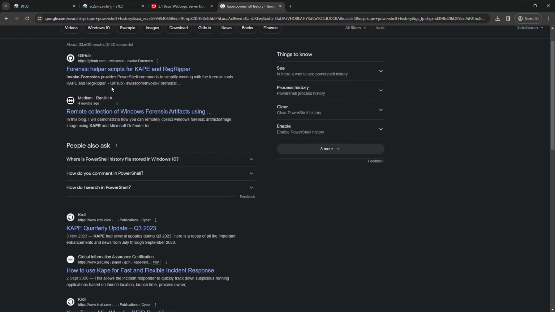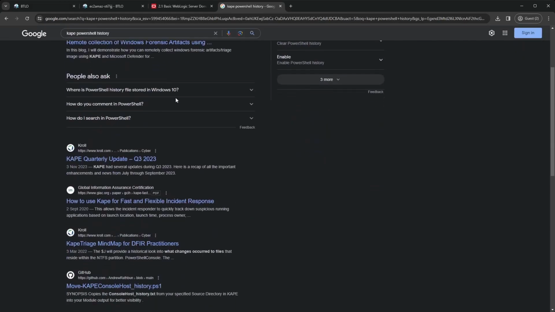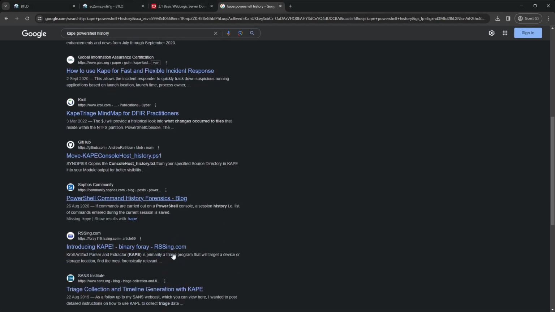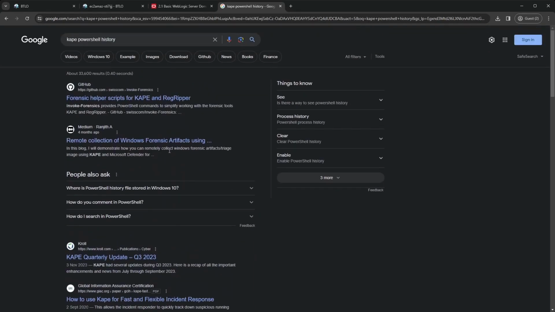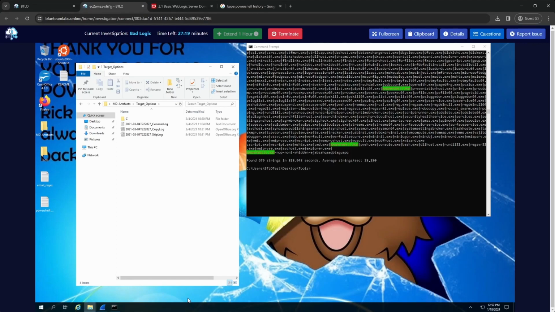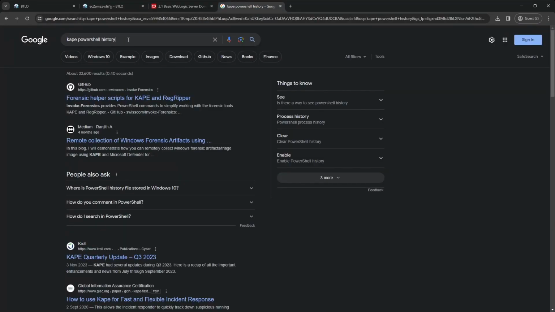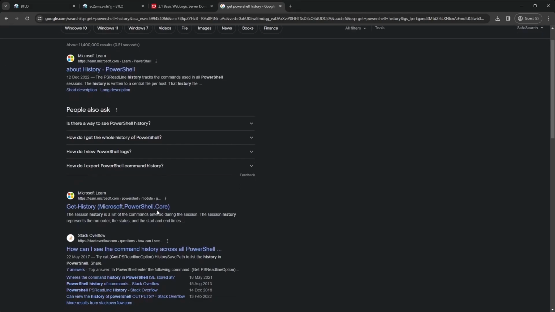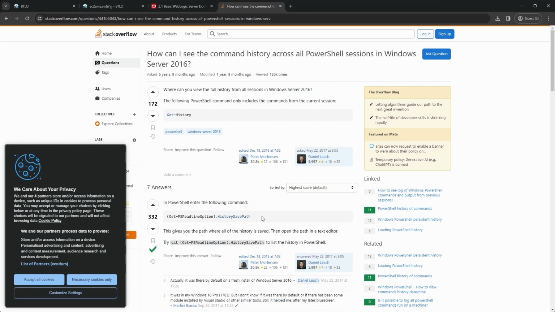Okay, so scrolling down, what do I see? I see console history, ConsoleHost_history.txt. I'm not sure if that's specific to CAPE or not though. Maybe just search for PowerShell on its own, so get PowerShell history. Stack Overflow never lets me down. Let's have a look. Okay, I'm going to grab that because that's going to give me the path to where the file is. So it looks like it does exist. And maybe we'll have some luck looking at this in the file system.